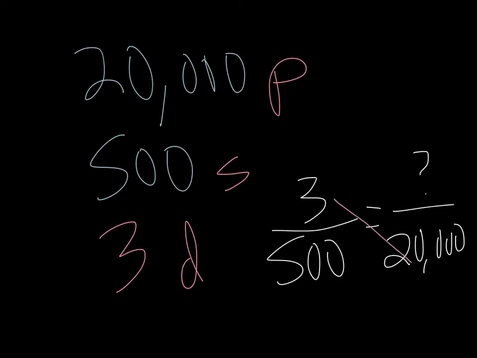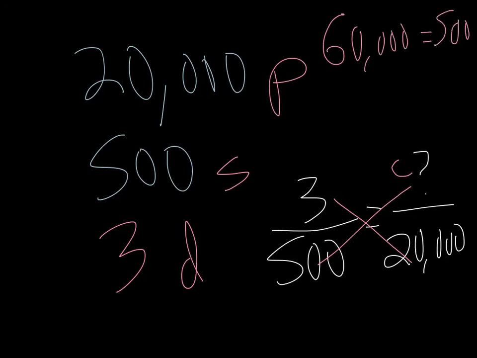Let's be more mathematical and not put a question mark there. Let's put a C for calculators, okay? Once I've cross multiplied, 3 times 20,000 is 60,000 equals 500 times C, so 500C.